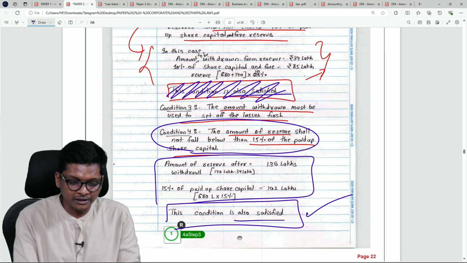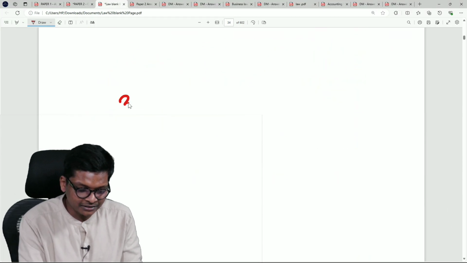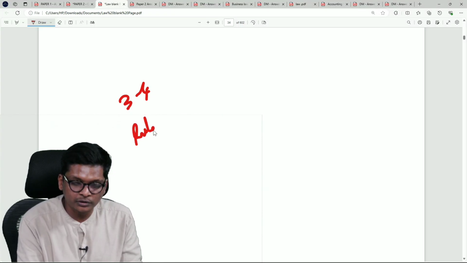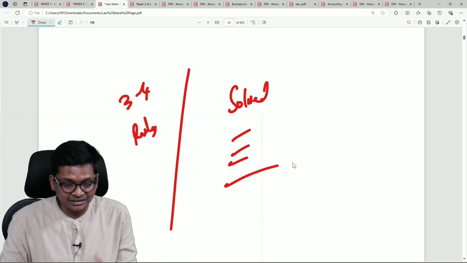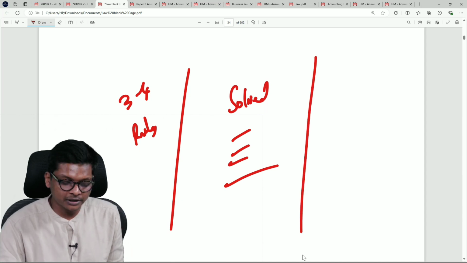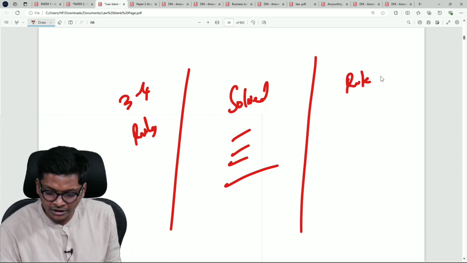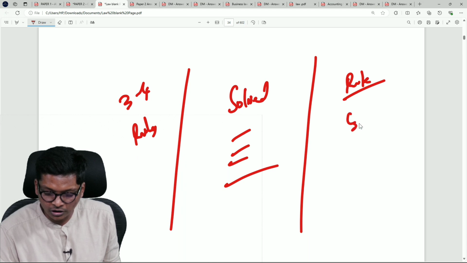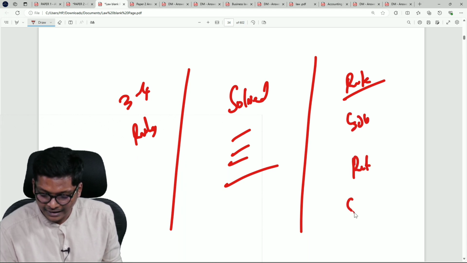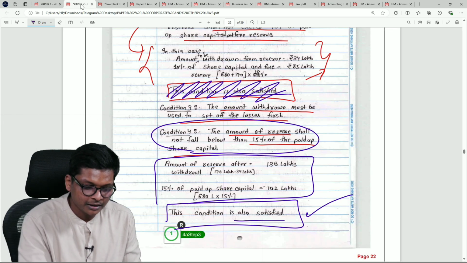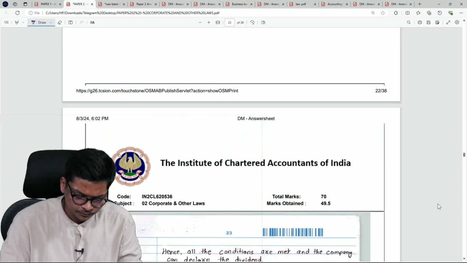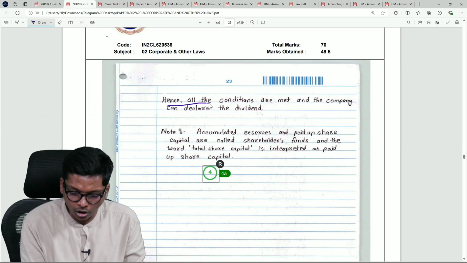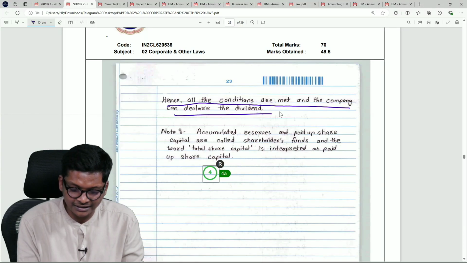What most students would have done for this, they would have written the 3 to 4 rules first fully, and then solved for that using numericals. That is also fine. What our student did over here, they wrote the rule and then solving, again rule and then solving. So they have written provision, analysis, final conclusion. Therefore, hence all the conditions are met and the company can declare dividend.